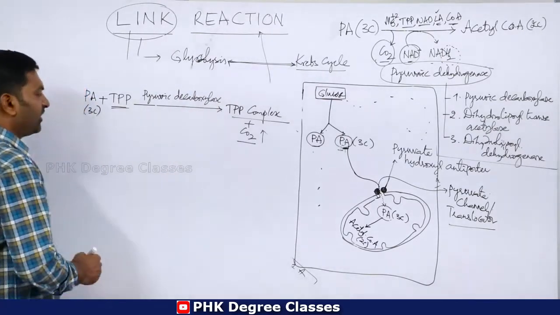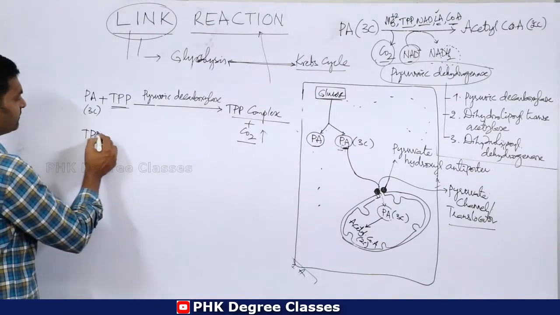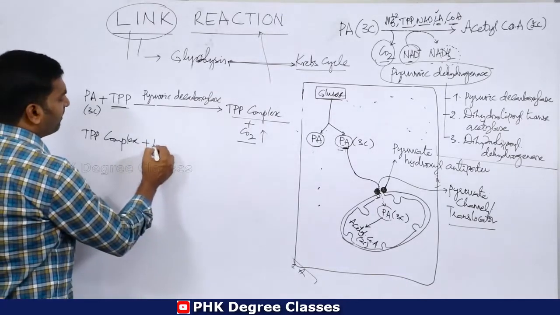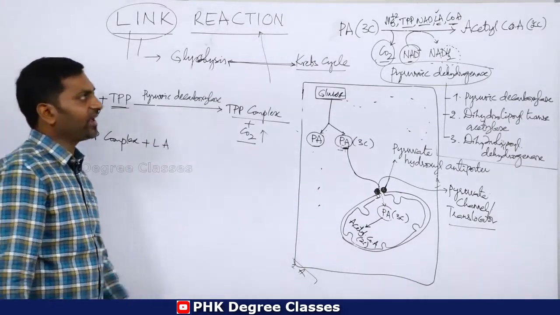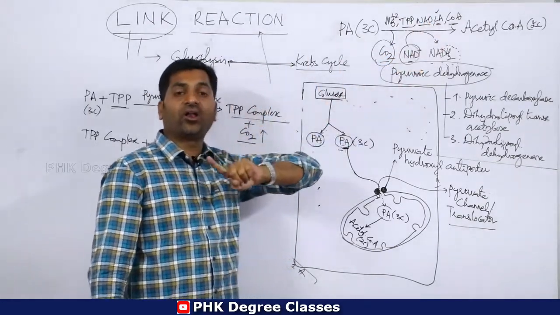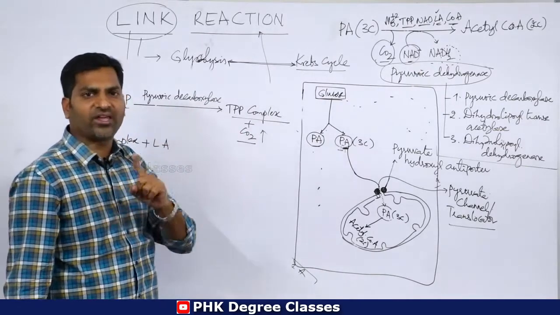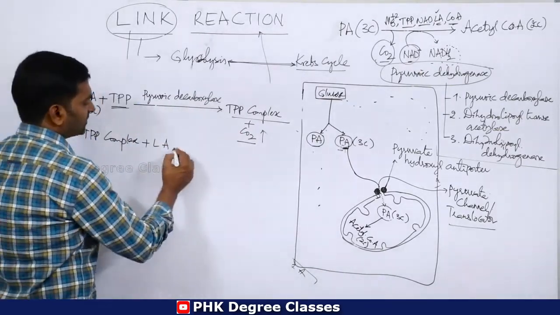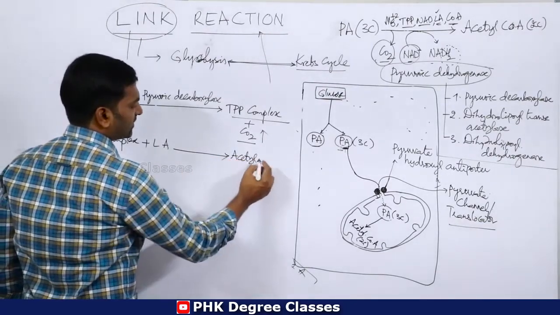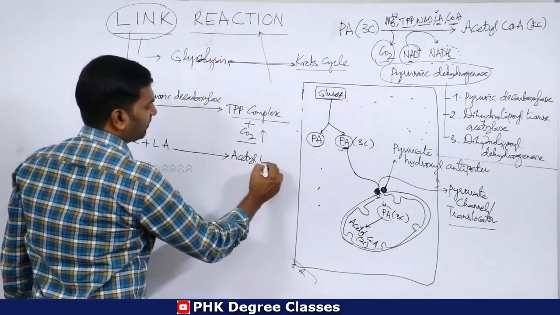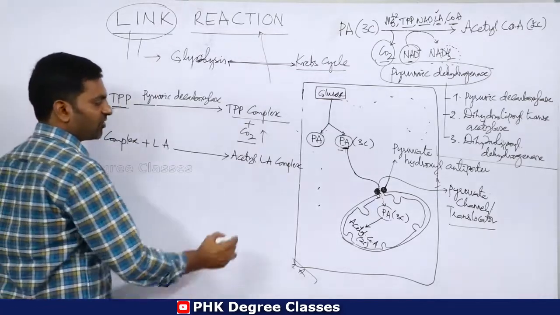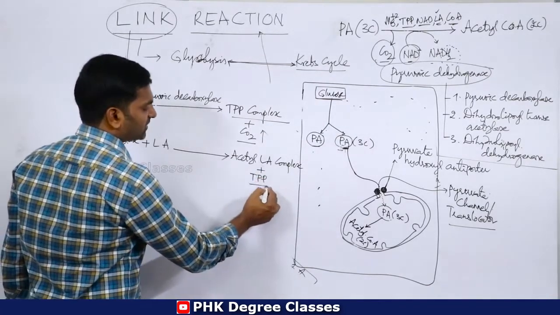Number 1. Then TPP complex combines with LA. LA stands for lipoic acid, one of the factors of conversion. So lipoic acid will lead to the acetyl lipoic acid complex, and TPP is removed.